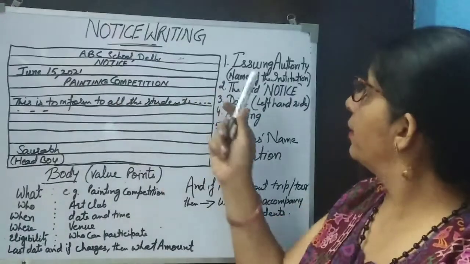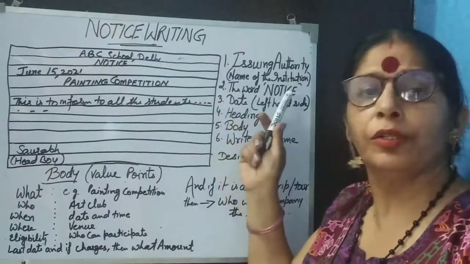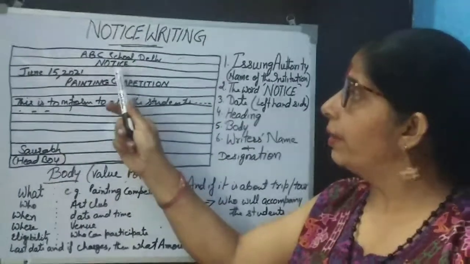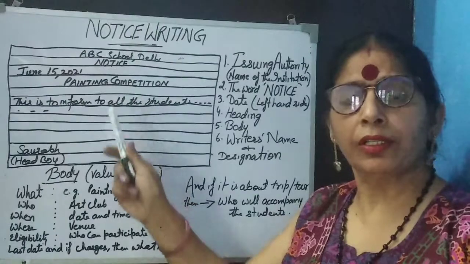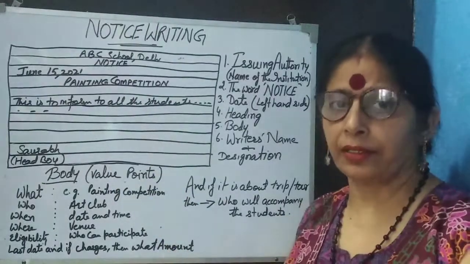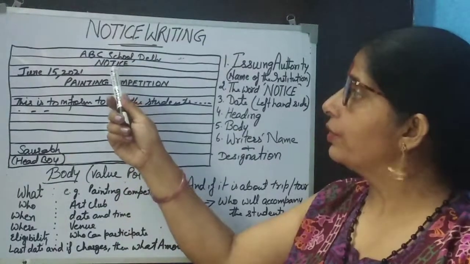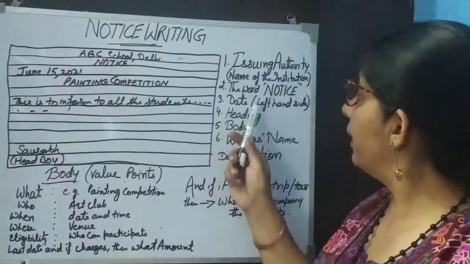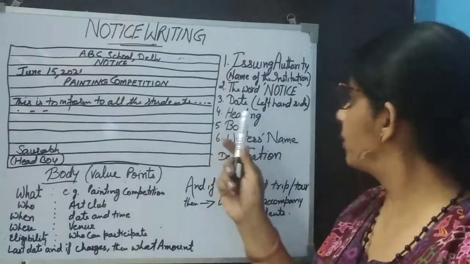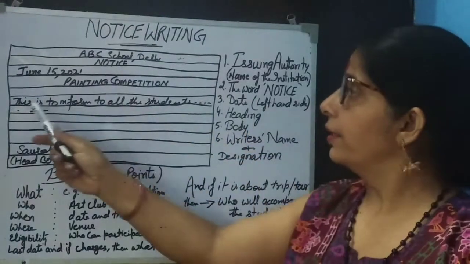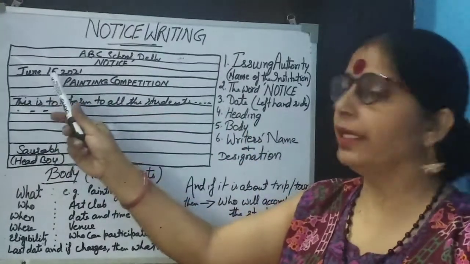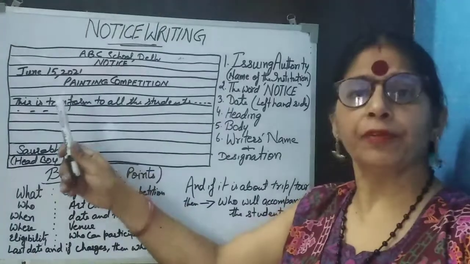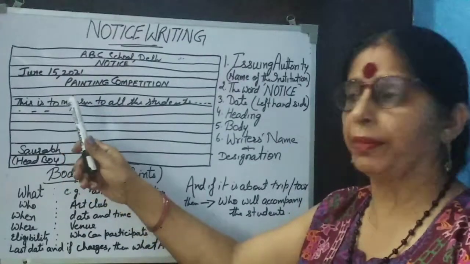In the second line, you are to write the word notice. And remember, this word notice should be written in capital letters. So the second line should be for the word notice. Third point, date. And this date should be on the left hand side. So here you are to write the date on the left hand side. So this you have to remember.